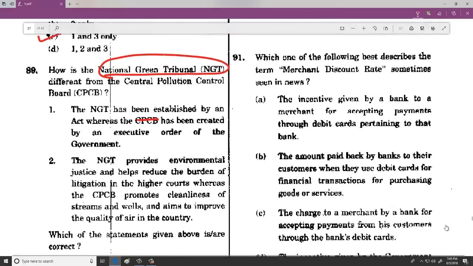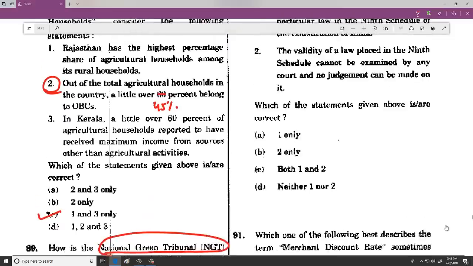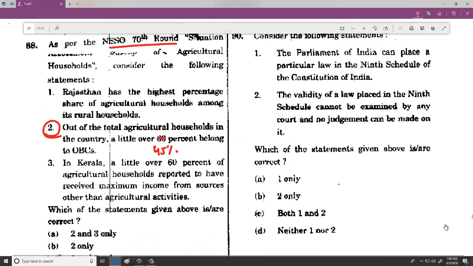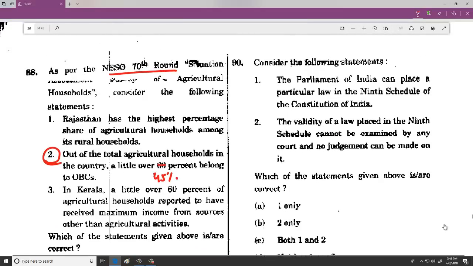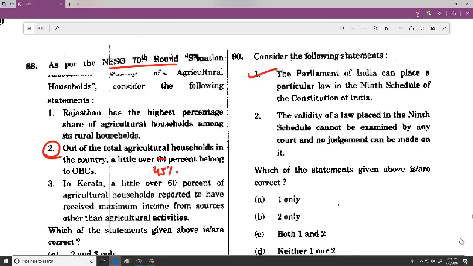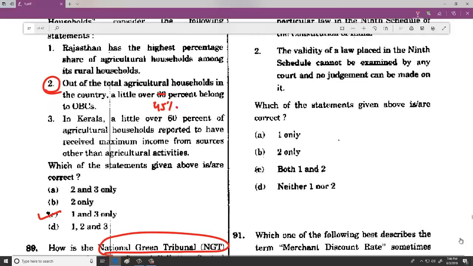And then when we talk about 90, because of the recent judgment, this is in news, yes, the Parliament of India can place a particular law in the 9th schedule, but recently it was placed under judicial review. If you see books and all, they will say that 9th schedule is not under judicial review, but recent judgment has clearly made it that it is also under judicial review. So the option is A.